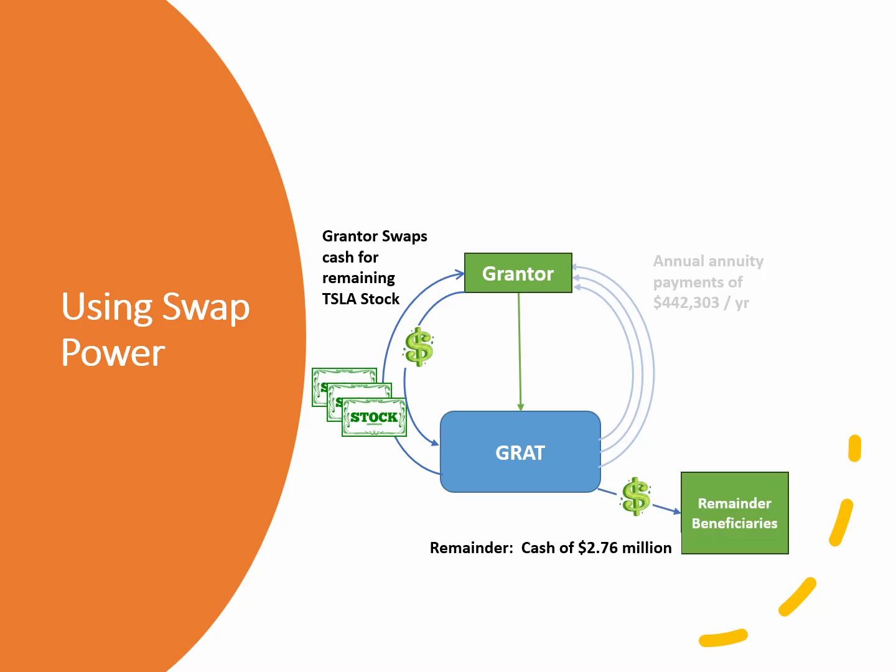Why would Grantor reacquire the shares of stock? If Grantor holds the stock until death, then there would be a stepped-up basis, so no capital gains tax at all. GRATs don't always succeed. Let's now turn to an example where the GRAT failed.